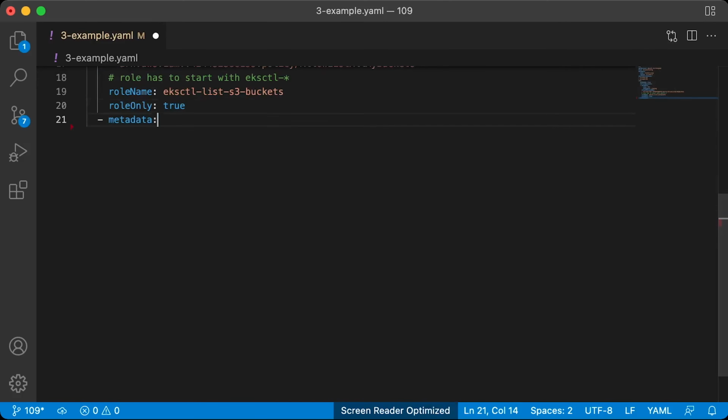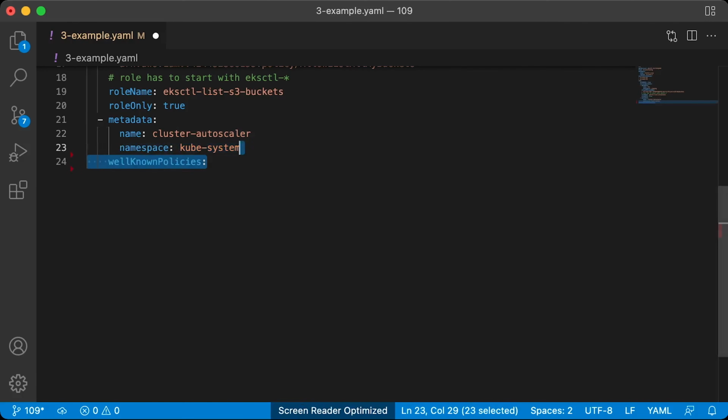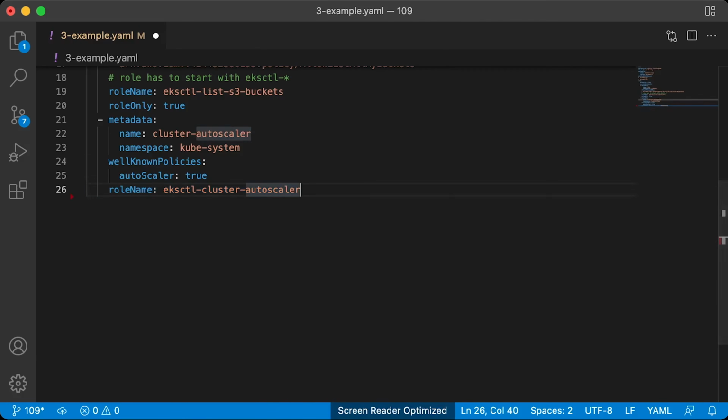The second service account will be used by the Cluster Autoscaler. By default, it will be deployed in the kube-system namespace. eksctl gives you a list of well-known policies that you can use. This one is for Autoscaler. You can either add policies manually, as we did in the first example, or use pre-configured policies. Then give it a name, eksctl cluster Autoscaler.